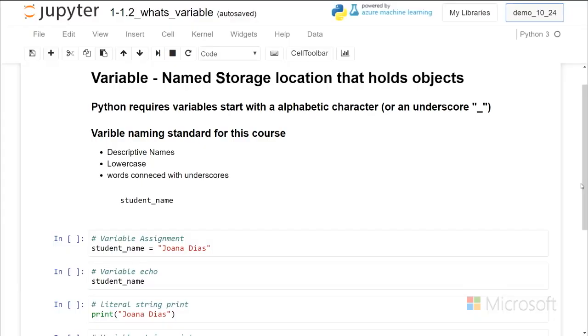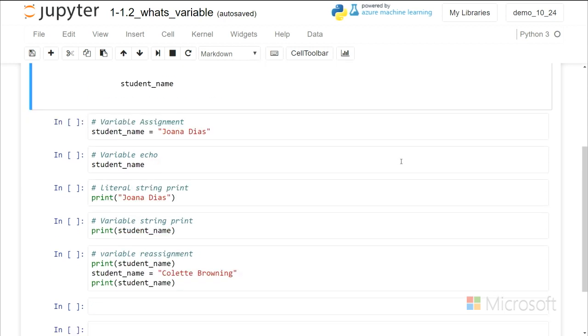So in Python, we use very simple names. As we show here, student_name would be a good example of a variable. It's descriptive. We use lowercase, and we connect it with an underscore. Variables can also be assigned strings, not just numbers like in math.